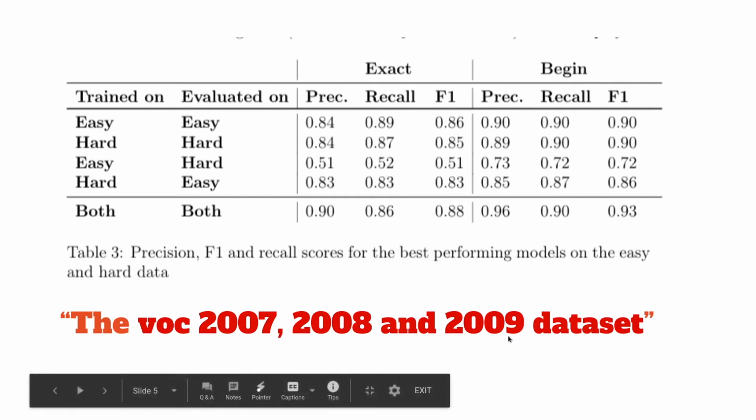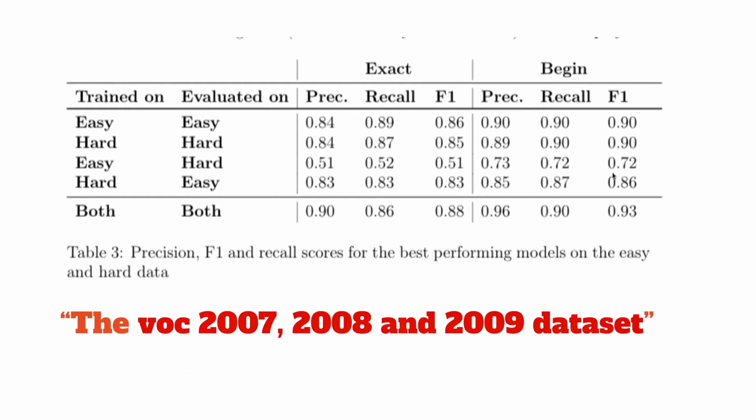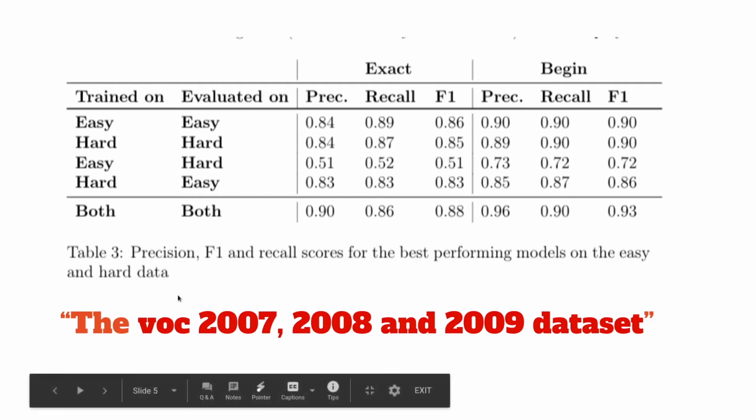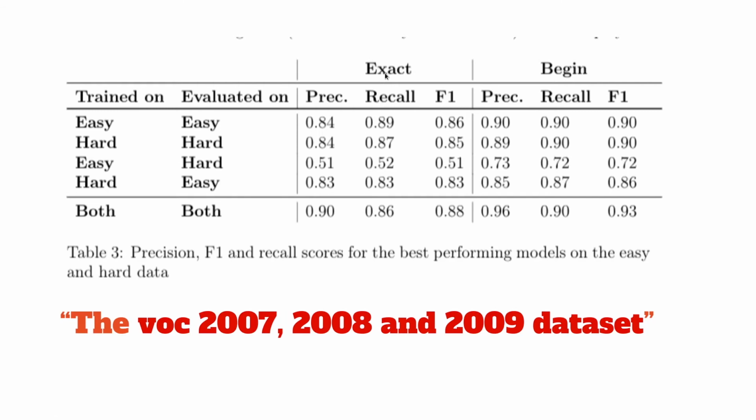Because it'll see a sentence like this and it won't really know what to do with it. It's never seen sentence structures like this before. However, what's also interesting to note is that the scores for the beginning measure don't drop as much. They only drop to 0.72. And that also means that the model will encounter a sentence like this and understand that it's dataset referential, and maybe even begin to label the beginning as a beginning of a dataset mention, a dataset referential phrase, but it won't really know what to do with the rest as it's never seen structures like this before. So that's why we see the beginning measure drop less than the exact.